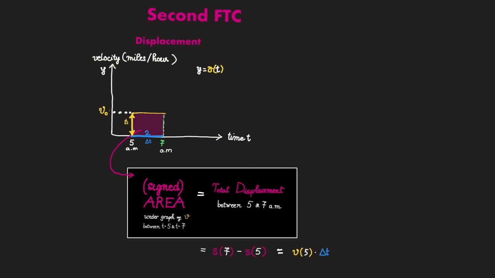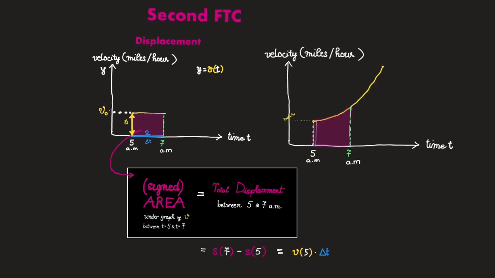Before we end, let us do a quick recap. The second fundamental theorem of calculus says that the total displacement between two points in time is always going to be equal to the signed area under the graph of the velocity function between those two times. Now this is obvious when the velocity function is constant, because in that case the total displacement is just going to be equal to velocity times duration traveled. And that's exactly the area under the curve.